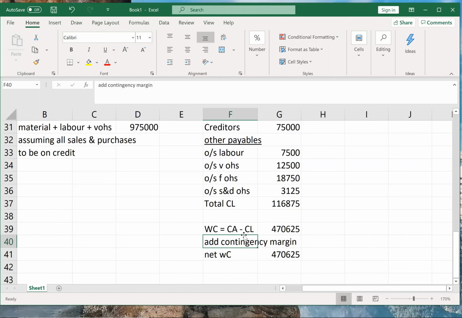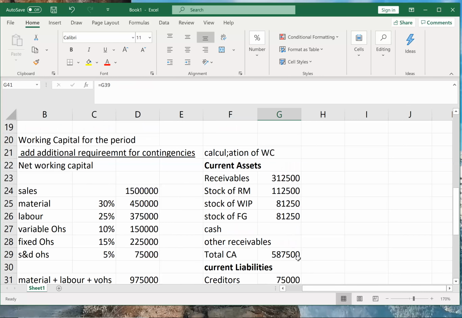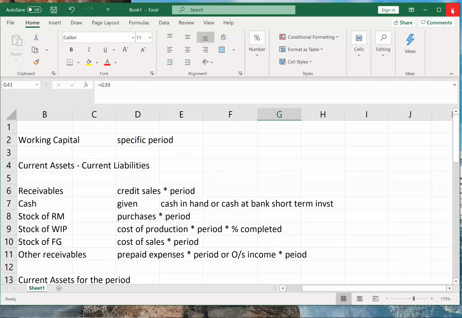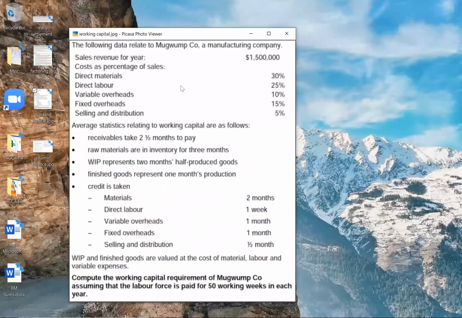Okay. Okay, done. Sir, simple, working capital. Okay, next. I'll not save it now then. You're done with this? Okay, sir. Okay. So the next concept will be early settlement discounts.